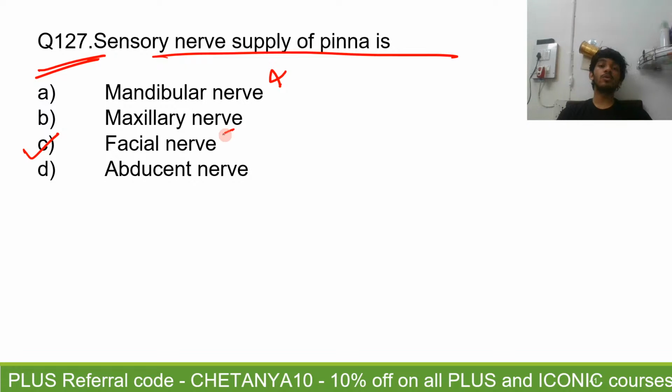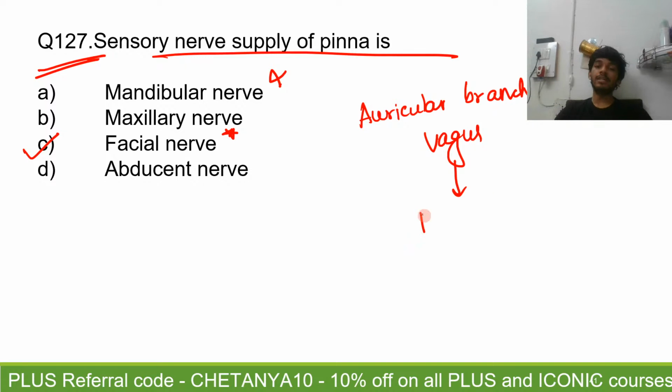Right. So the answer is going to be the facial nerve. Why? Because there is an auricular branch of the vagus. Remember, this auricular branch of the vagus moves with the facial nerve. So it is carried topographically by the facial nerve, and it is the main nerve supply of the inner ear pinna. The answer is going to be C.